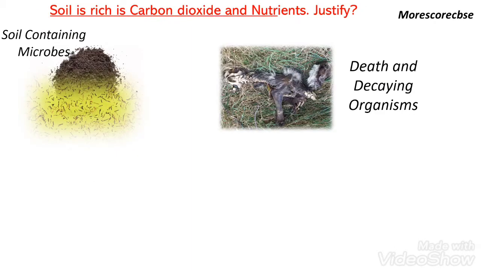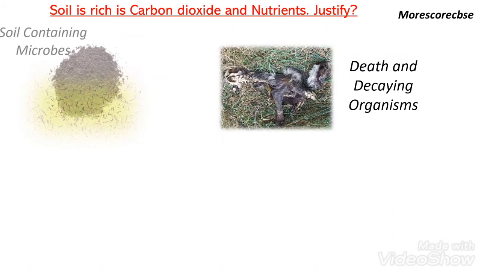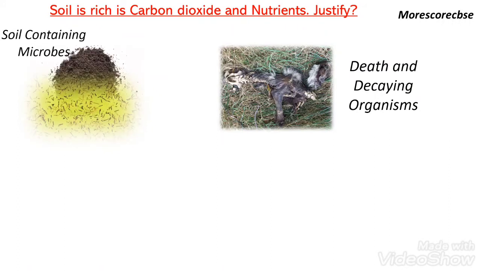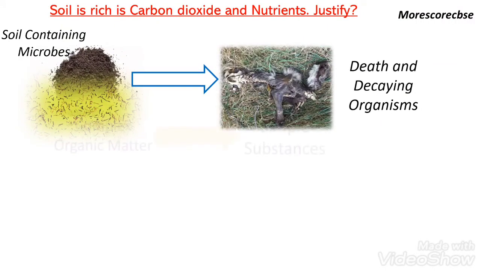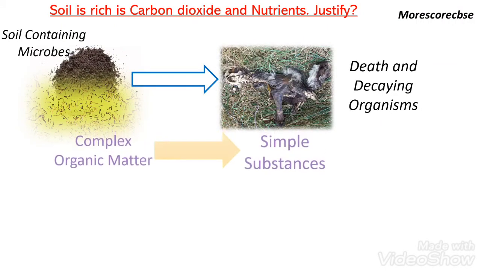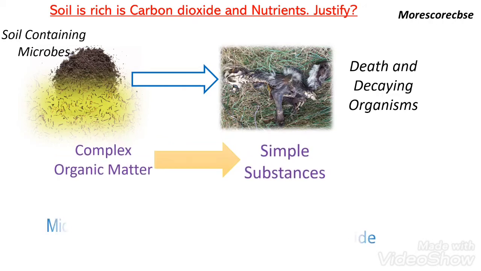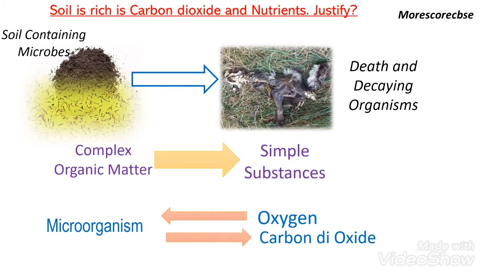Soil is rich in carbon dioxide and nutrients. Let us see how. Soil contains many microorganisms such as bacteria and fungi. They act on dead and decayed plants and animals. These microbes convert complex organic matter into simple substances. Thus, soil is rich in nutrients. Microbes in soil take in oxygen and release carbon dioxide.